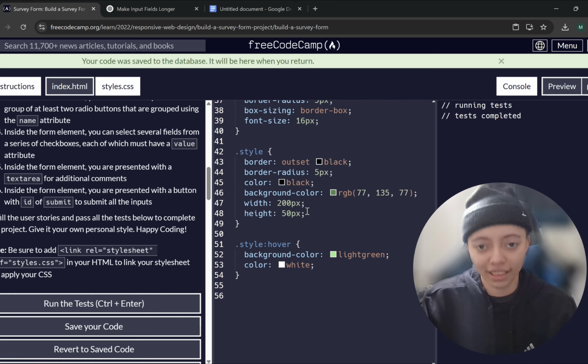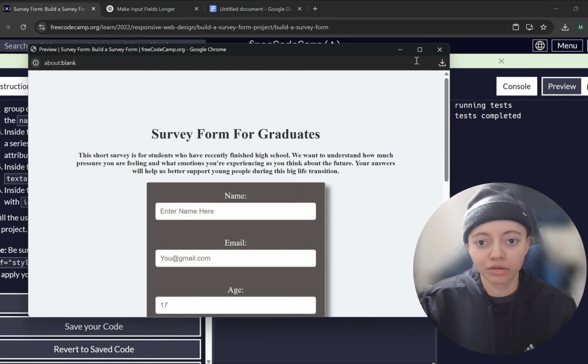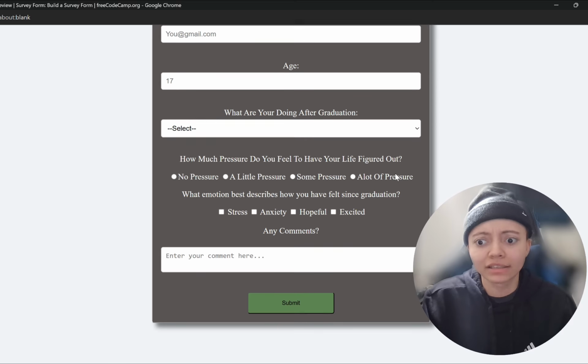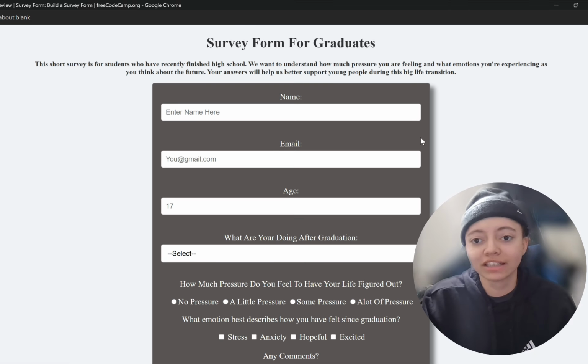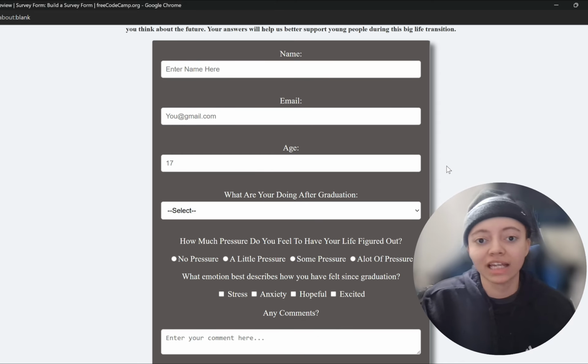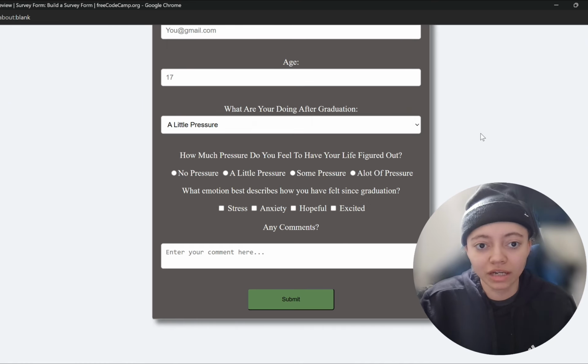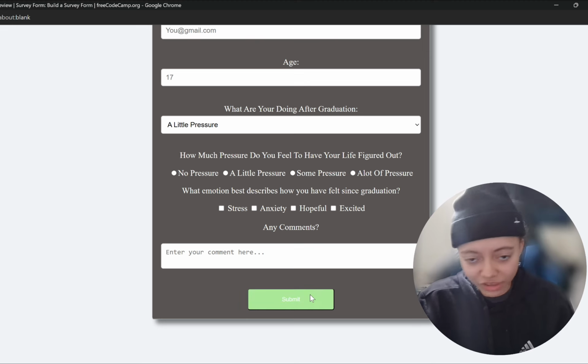Now, are you ready to see the final project? Here we go. I wanted it to look a little bit different from how I normally make my projects, because I feel like my projects normally always look like this, right? They always look like this. I don't know if it's possible to ever make the background transparent. And so I was like, you know what, to make it a little bit different, I wanted to make the text box way longer. And also I wanted to make this longer. So I thought that was going to be pretty cool. And making this longer.